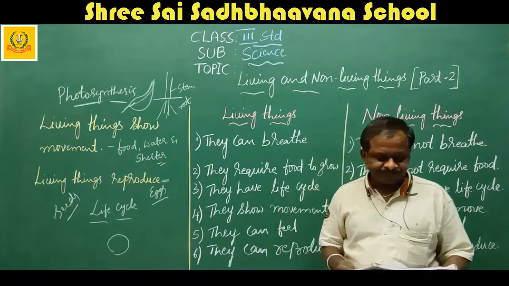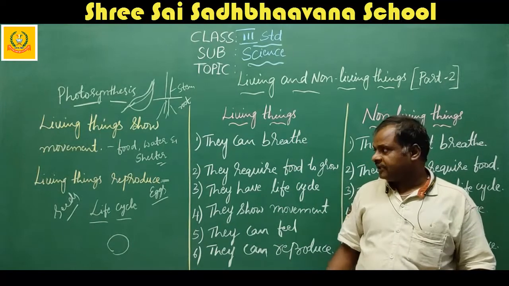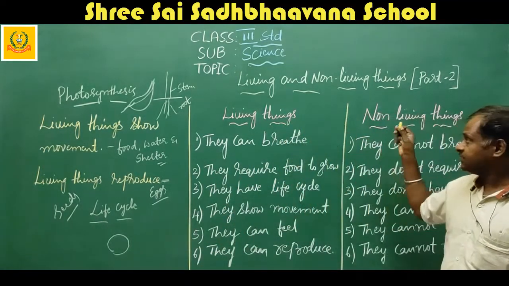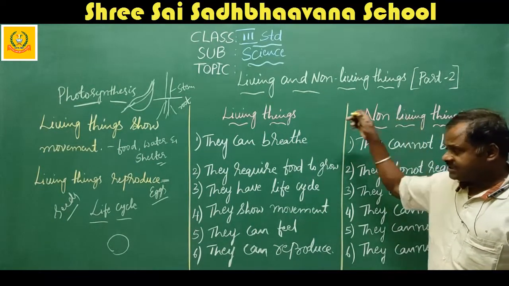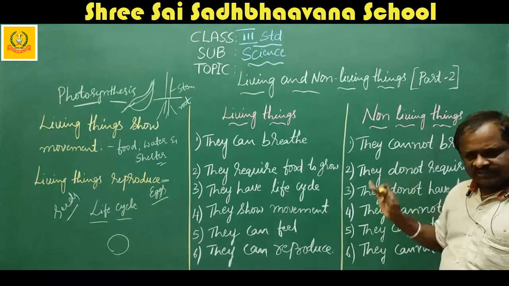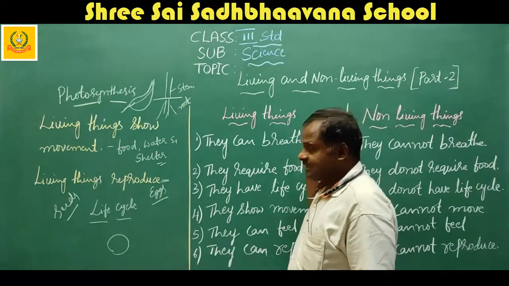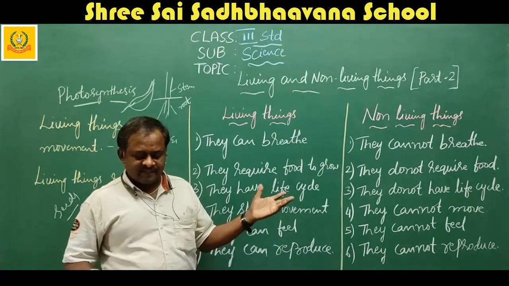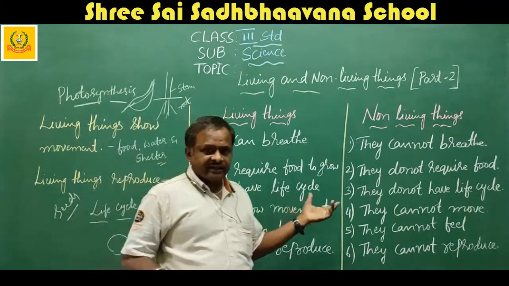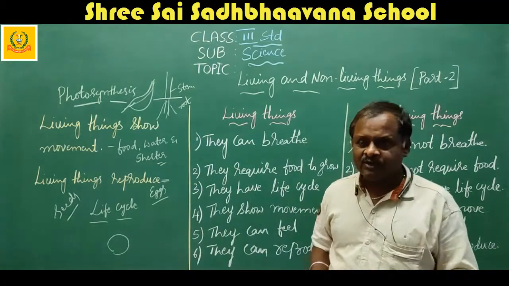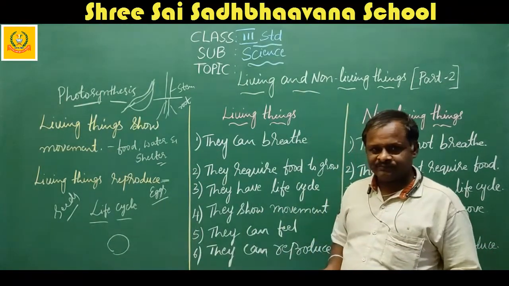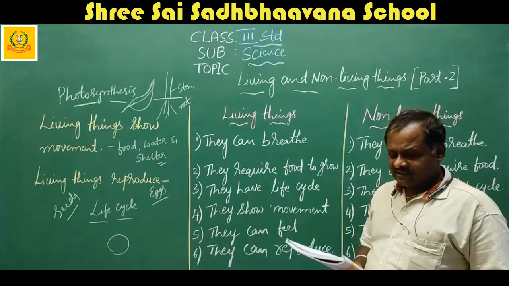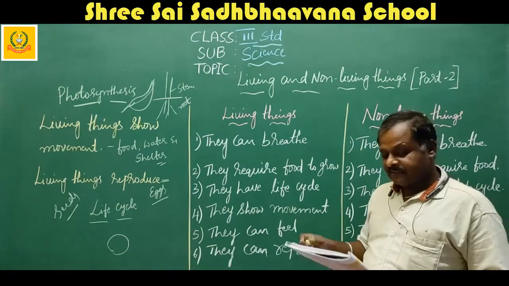Turn to page number 11. I hope you understand very well the characteristics of living things, the characteristics of non-living things, and the differences. This chapter is only about living things and non-living things. They have given it in brief and explained it very well. I have explained it more than 5 times. Here they have given some exercises, some exploring.